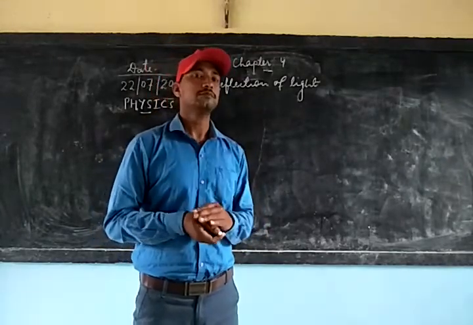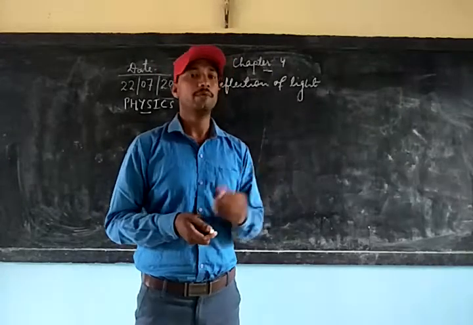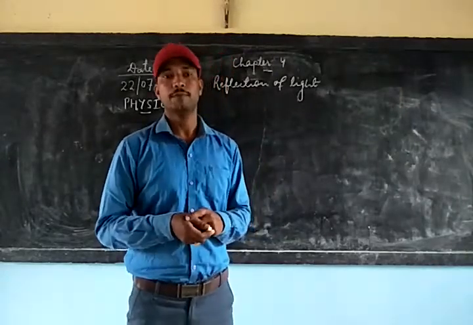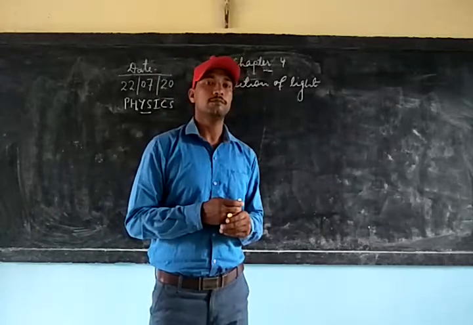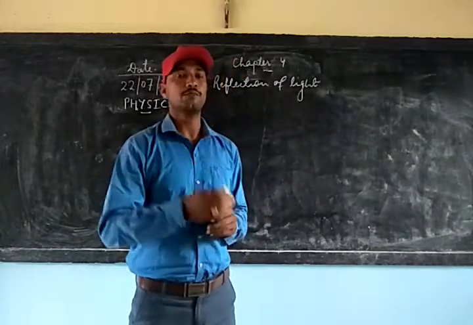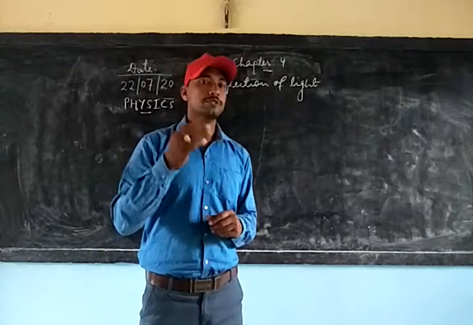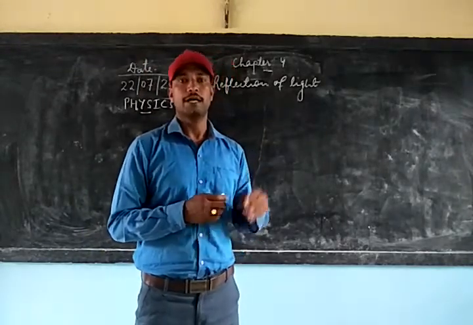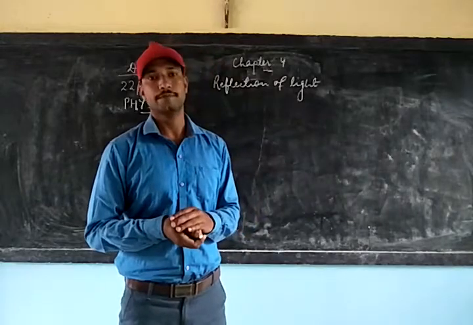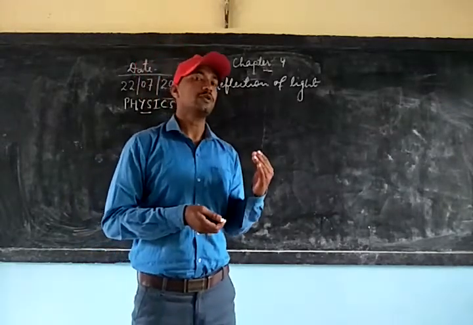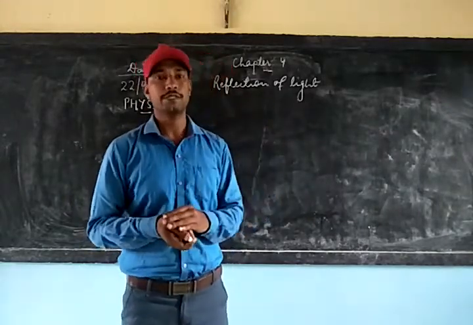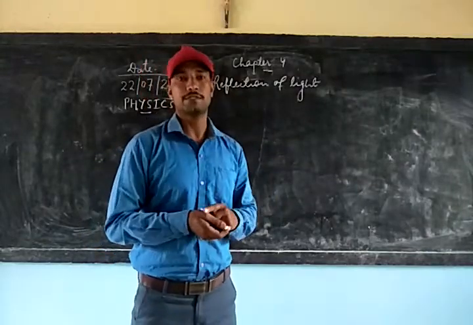Light has got to play a very important role in our life, and one important role, and I would say the most important role, is that it enables us to see. But the question arises here, how does the light make us see? The light actually reflects from the surface and enters our eyes.